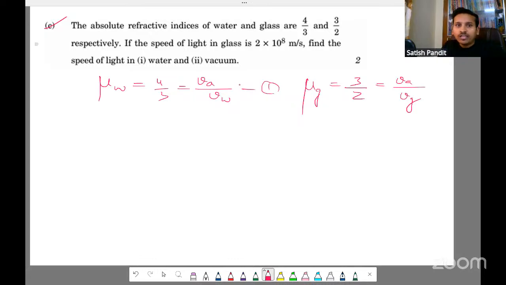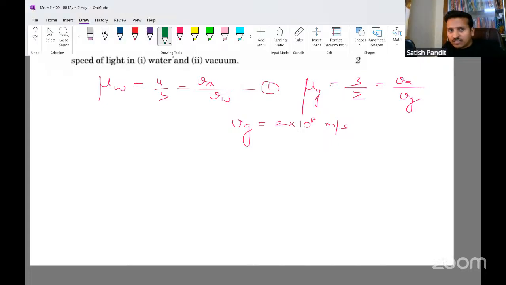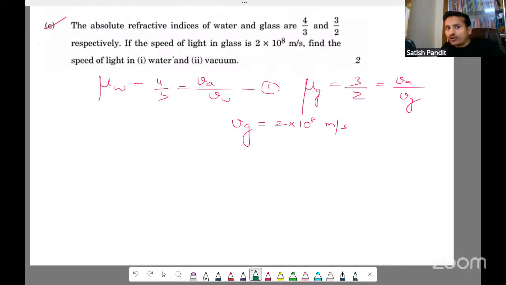So now, the speed of light in glass, that means Vg is given. Vg is 2 into 10 to the power 8 meter per second. Find the speed of light in water. See, if you want to find the speed of light in water, that is Vw, right? If you want to find this, you should know this, but it is not given in the question. But we know the speed of light in air is 3 into 10 to the power 8. We know that, but we will not substitute. Some teachers will not give marks if you do it like that.